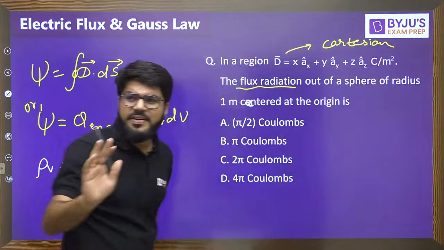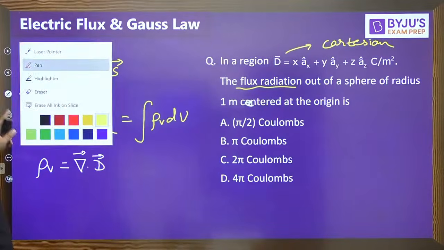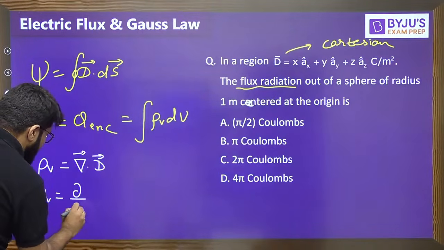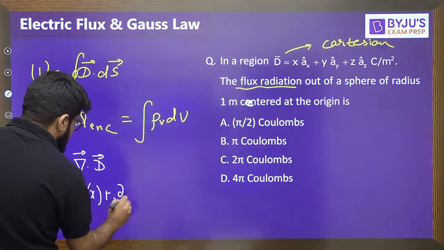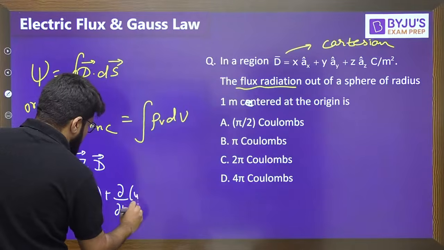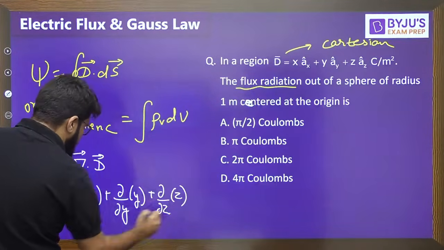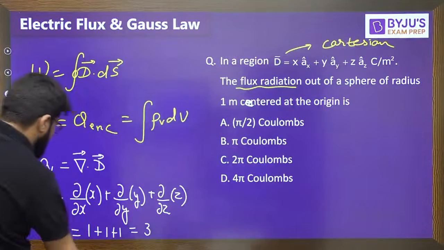So if I substitute the value, rho v is del by del x of the x component, which is x, plus del by del y of the y component, plus del by del z of the z component, so it is 1 1 1, final answer 3.